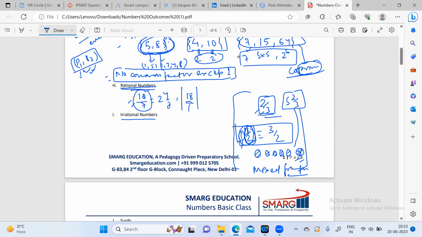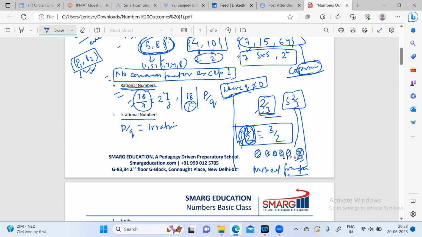So we don't write 18/1 always. So any number which can finally be denoted as P/Q, where Q is not equal to 0, will be called a rational number. And all other numbers which cannot be represented as P/Q will be called irrational numbers.